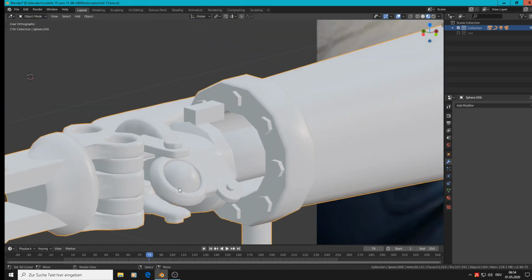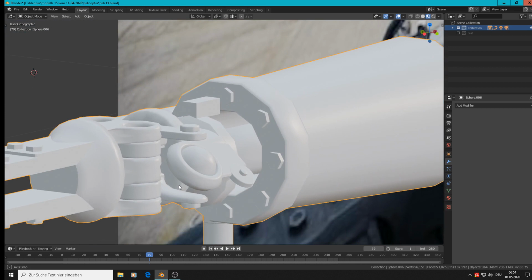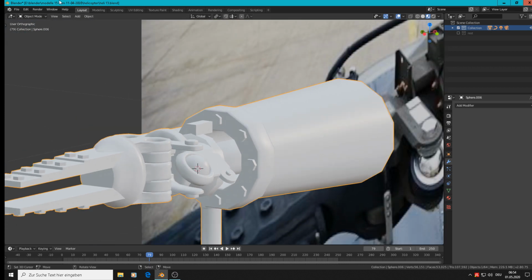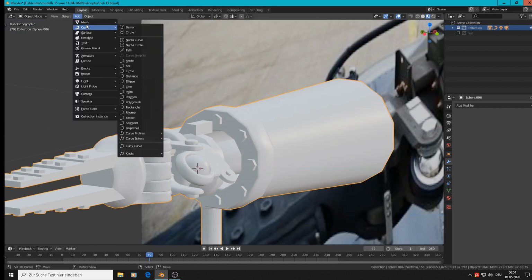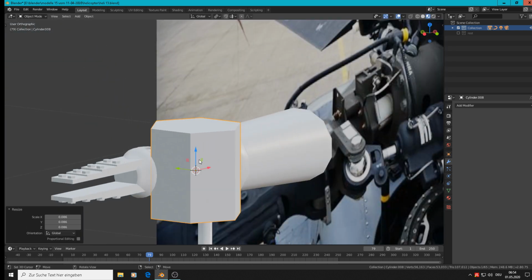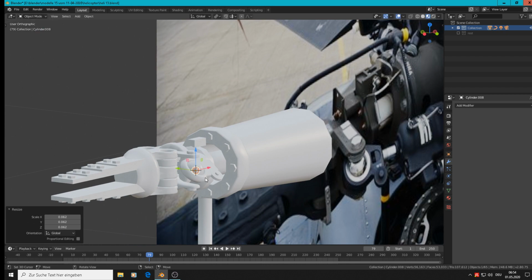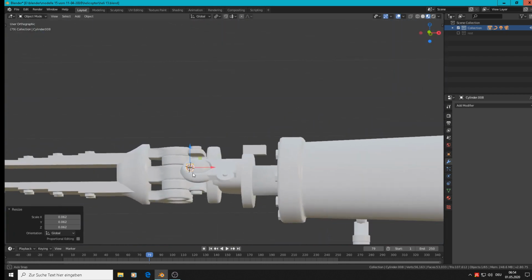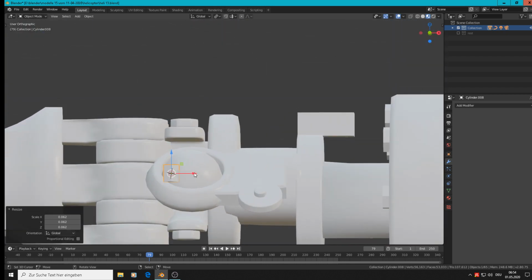So we now need only here a screw through it. So that means we take add mesh cylinder. I think 6 is okay. So we scale down and scale a little up.